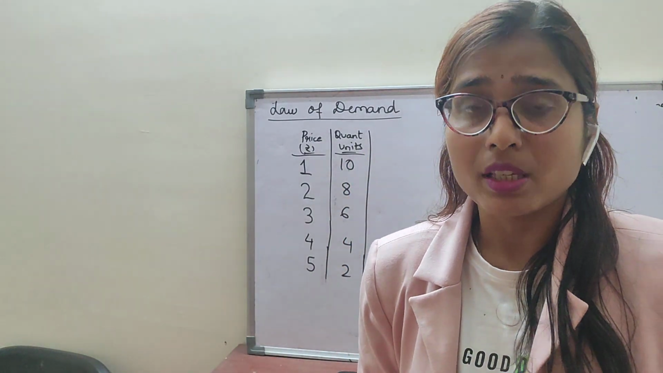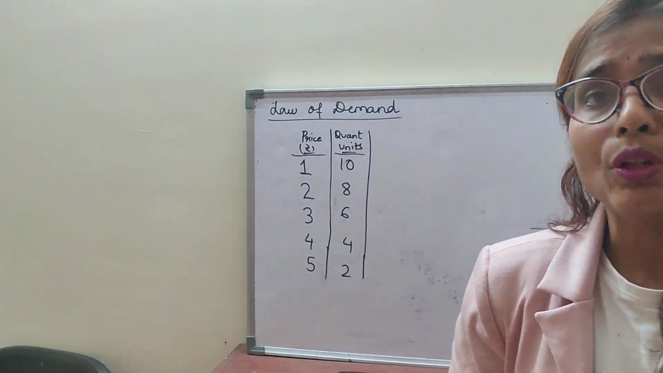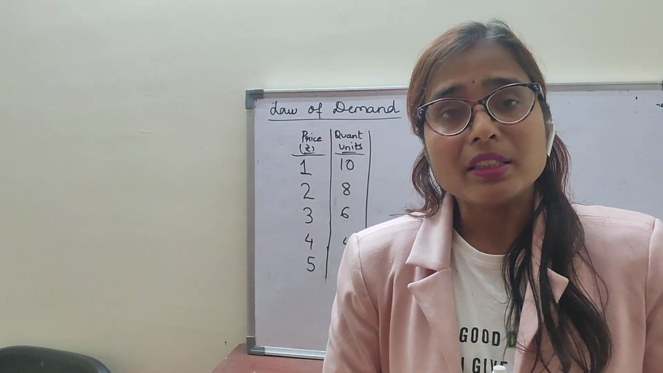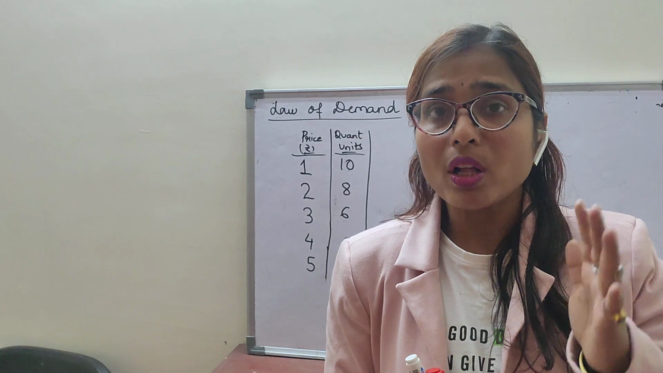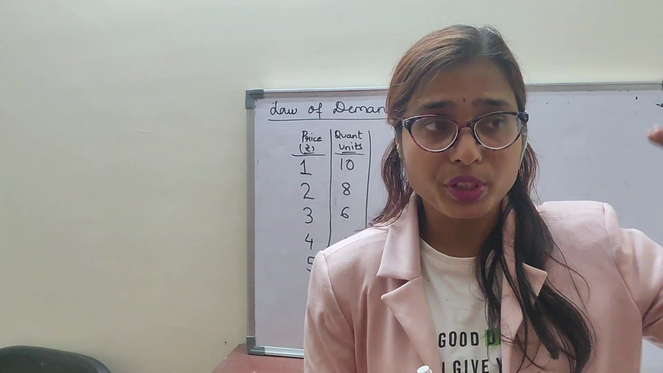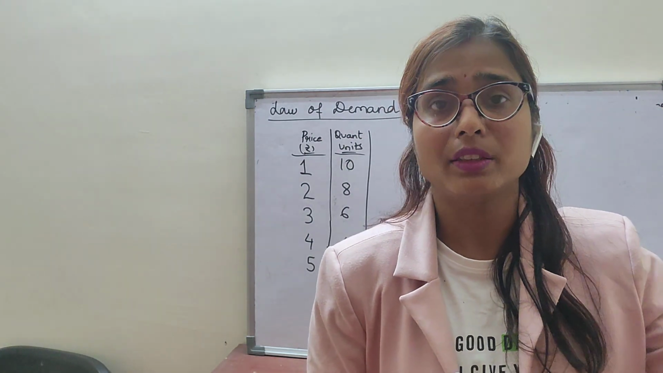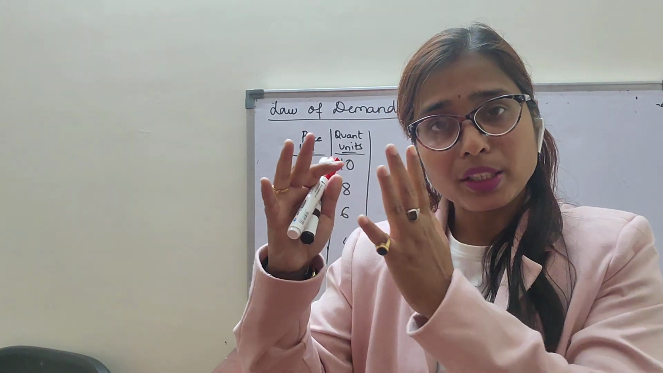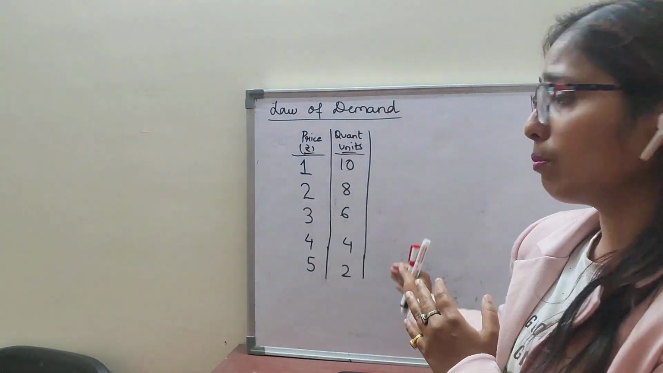Now assumptions. So there are some assumptions in the law of demand. For law of demand assumptions, you will take all the determinants of demand. Whatever you have read as determinants of demand, you will write all of them in the assumptions. Clear?